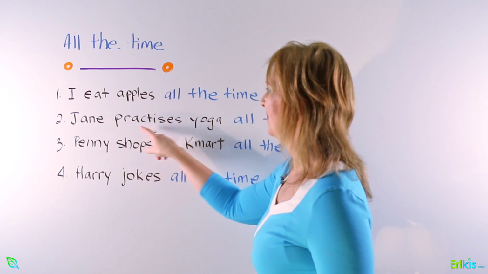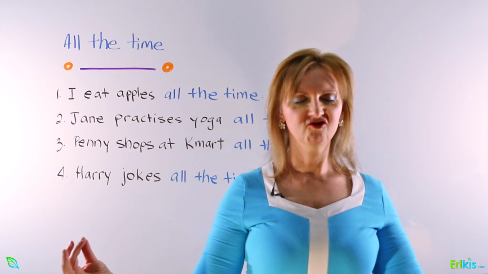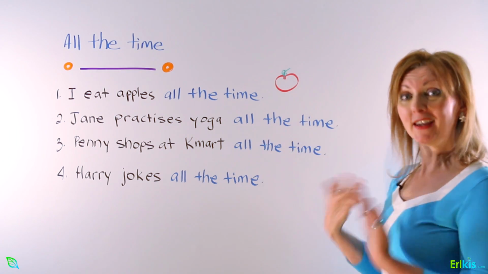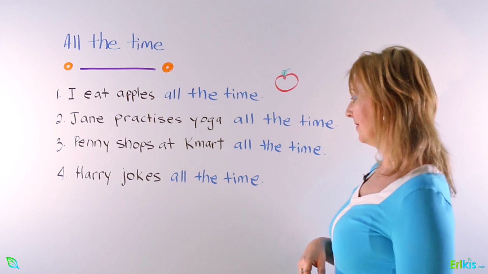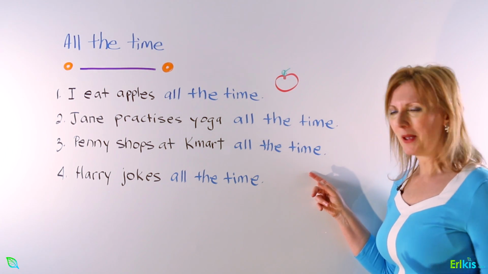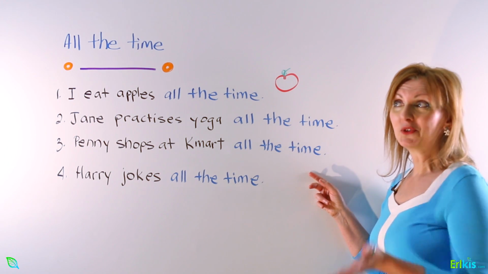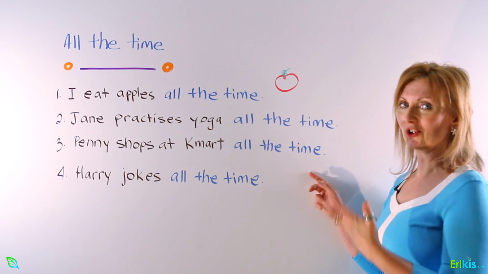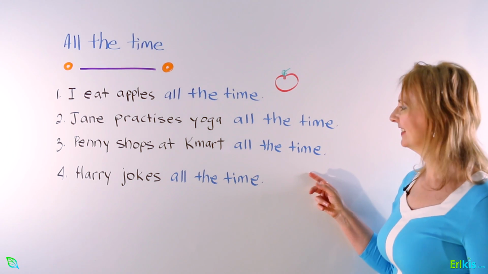Number 2, Jane practices yoga all the time. So she likes to do it regularly. Number 3, Penny shops at Kmart all the time. So she doesn't shop 24/7, but when she goes shopping, she often goes to Kmart. So she's been going to Kmart for the last 10 years and she shops all the time. And she'll probably continue to shop at Kmart.